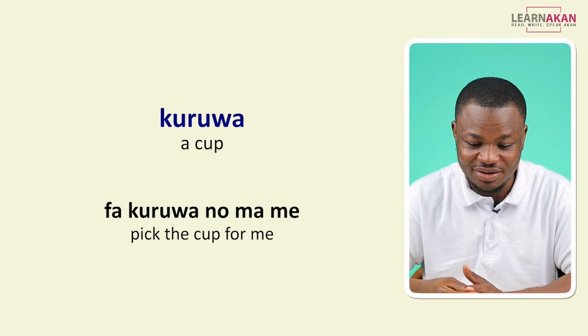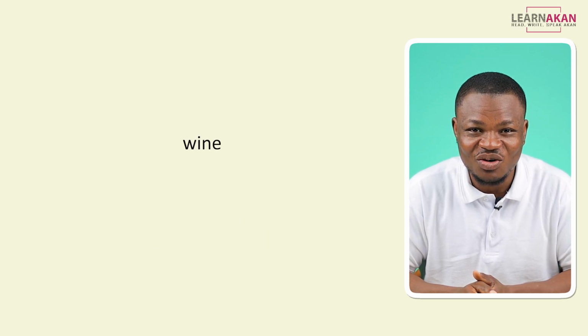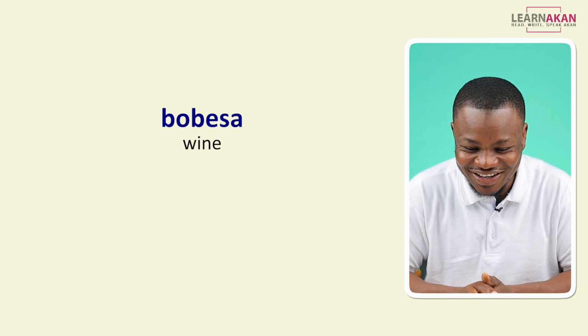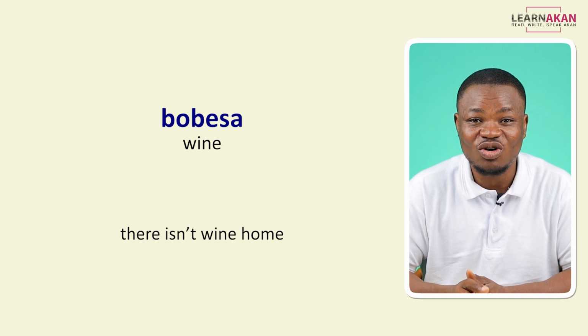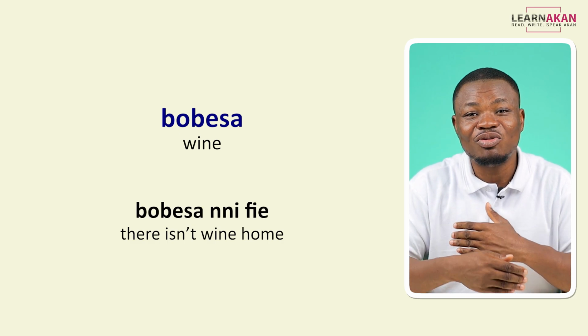Fa kruwa no mame. The next one is wine. And wine is bobisa. Bobisa, okay? So if you want to say there isn't wine at home, you would say bobisa nifie.